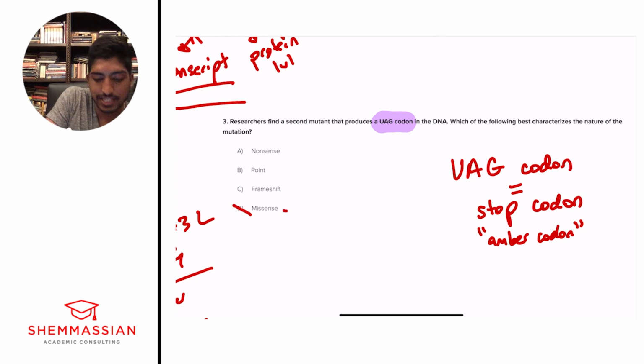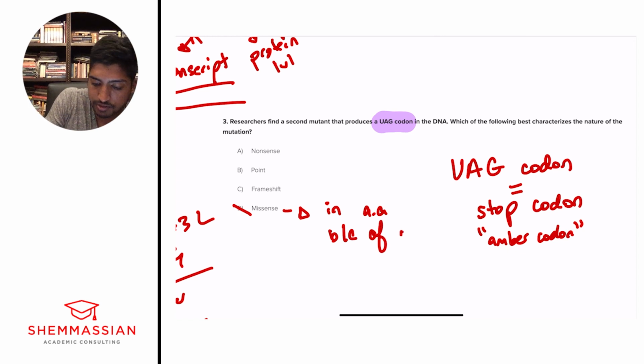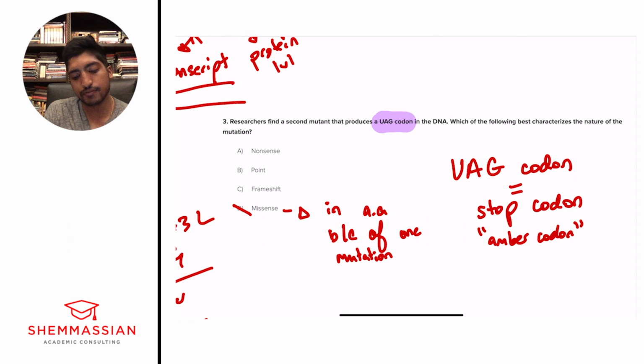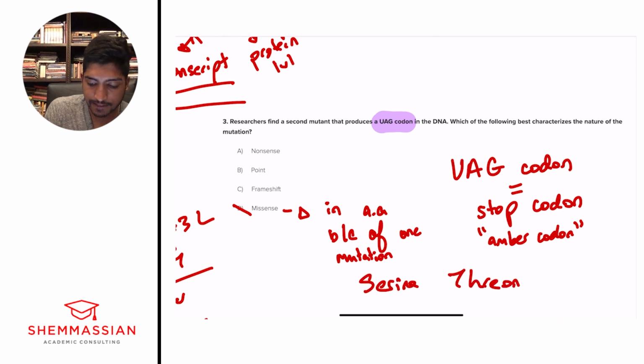A missense is a change in amino acid because of one mutation. So instead of a serine, you might have a threonine, something like that. You just have a shift of one amino acid to another one. A frameshift mutation is oftentimes very dangerous as well.